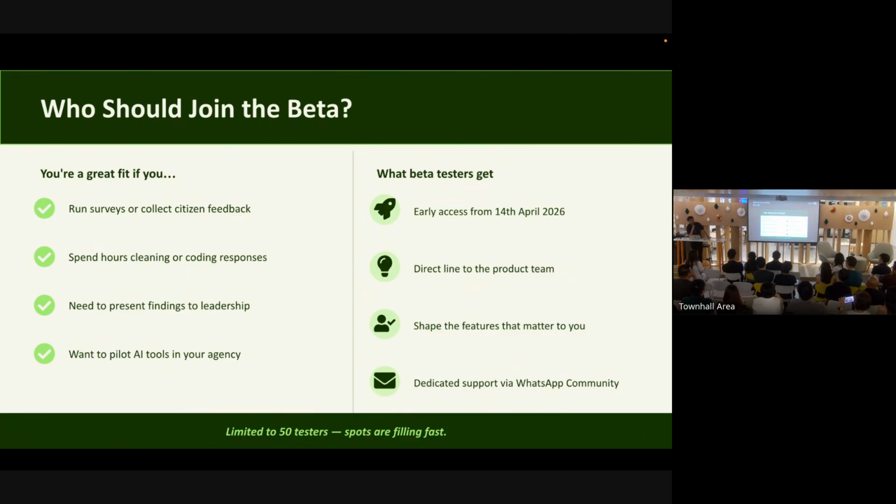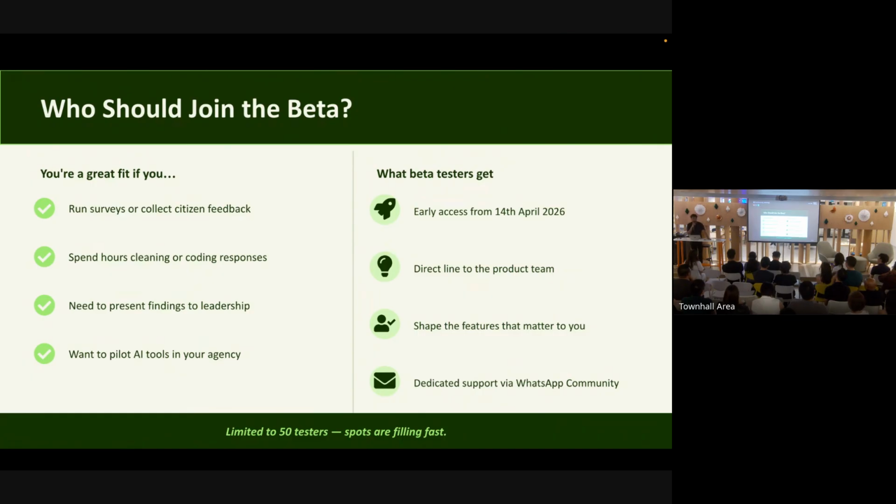We could be running a beta starting on April 14th. We'll be capping it at 50 users only during this 3-month pilot. You'll be a great fit if you run surveys. That's what we've optimized it for. But if you have other kinds of data sets, maybe some financial data and stuff like that, you could try it. But it's not been optimized for that for now. But you can give it a try.